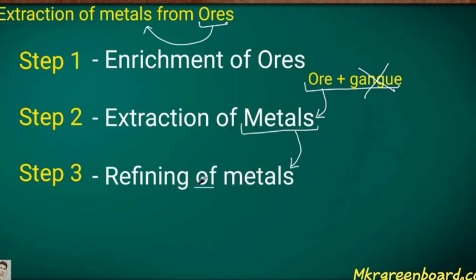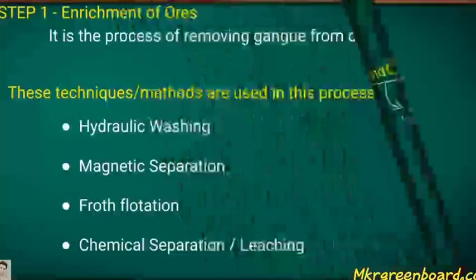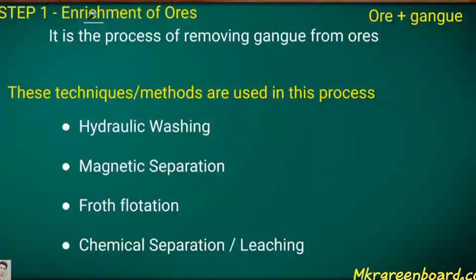After we get the maximum concentration of the ore, we extract the metal from that ore. And then after extracting, we do the refining of that particular metal. Now let's see in detail the first step, enrichment of the ore.